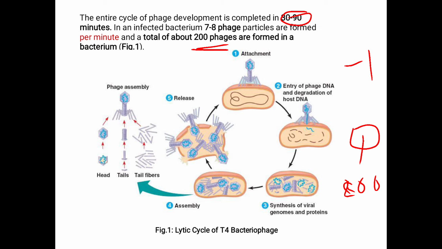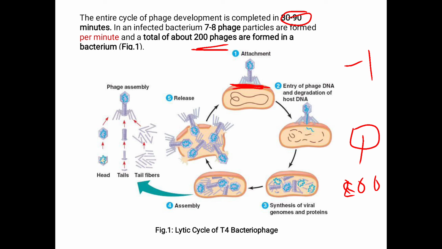Here the first step is the attachment. Second, the entry of the phage DNA and the degradation of the host cell. Third, the synthesis of viral genome and the proteins. Fourth one, the assembly. After the assembly, fifth one, the lysis, that is the release. Here, the attachment, that is the adsorption. This is the phage that adsorbs to the host cell.